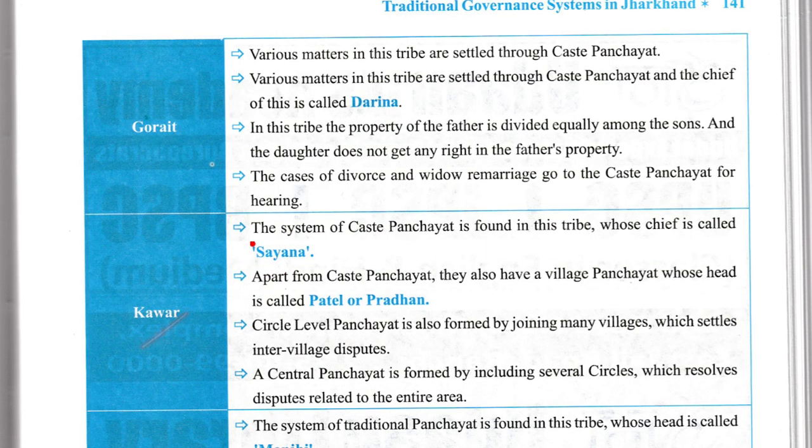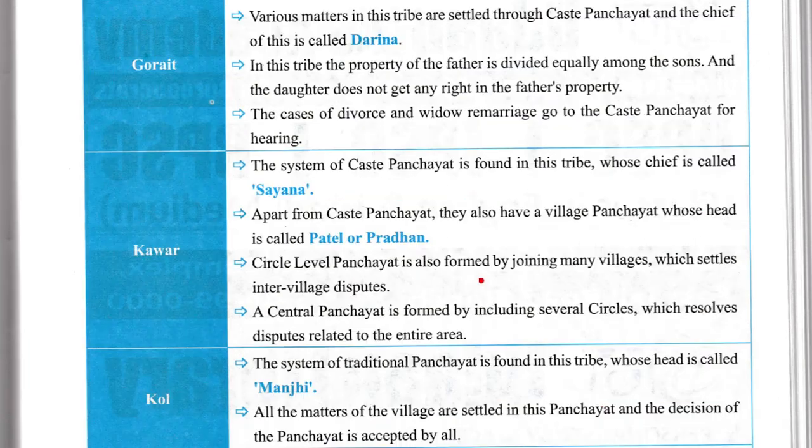Now, Kanwar. The system of caste panchayat is found in this tribe, whose chief is called Syana. Apart from the caste panchayat, they also have a village panchayat whose head is called Patel or Pradhan. This is for the Kawar tribe. Now, a circle level panchayat is also formed by joining many villages, which settles inter-village disputes. A central panchayat is formed by including several circles, which resolves disputes related to the entire area.